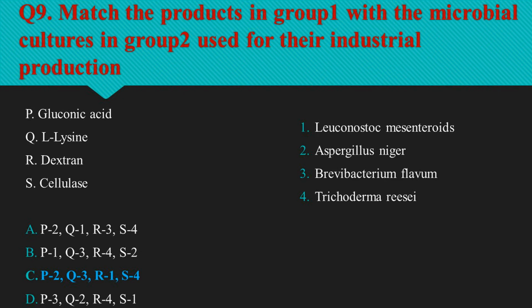Trichoderma is an industrially important cellulolytic filamentous fungus. It has the capacity to secrete large amounts of cellulolytic enzymes, that is cellulases and hemicellulases. So option C, that is P2Q3R1S4 is the right option.